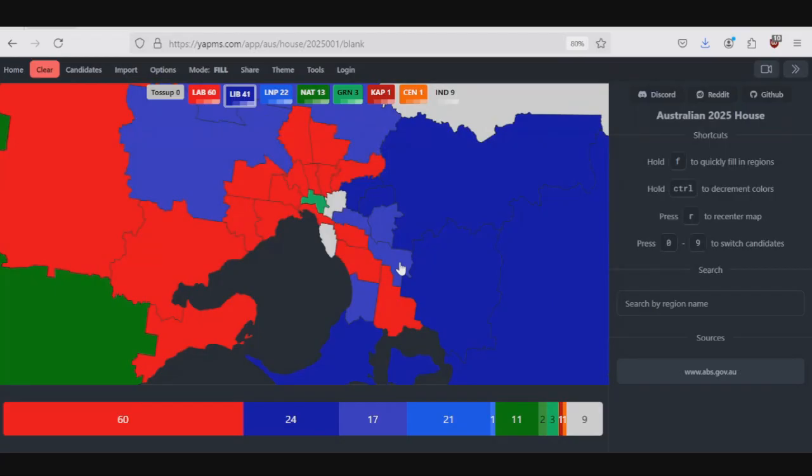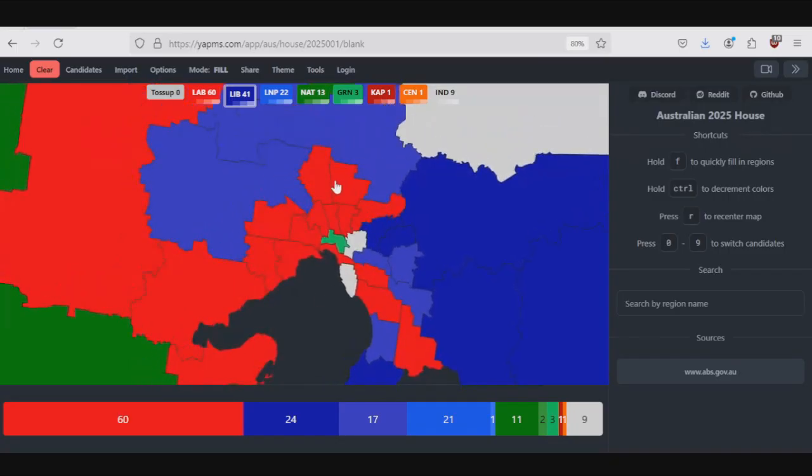But there's a bunch of other seats which could also swing that way too. The margins are not small, but they don't have to be small because, as I said, there's going to be a 5 or 6% swing in Victoria, and it's not all going to be uniform. Now, I do think a lot of the swing is going to be in places where Labor is pretty safe. So I think a lot of the swing is going to be in sort of Western Victoria, up here in Cornwall and Scullin, places where Labor has a massive margin. They might get like a 10% swing, but they'll survive because their margin is just so big.